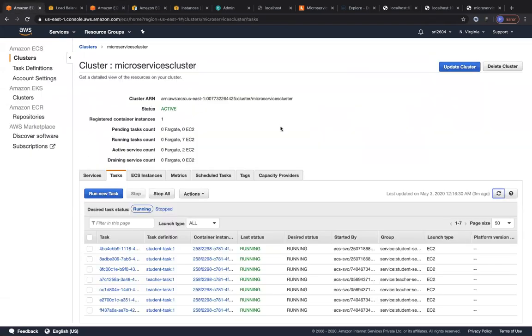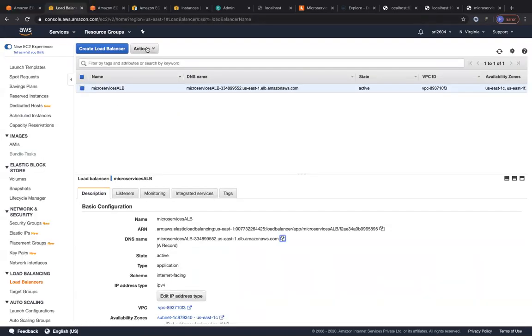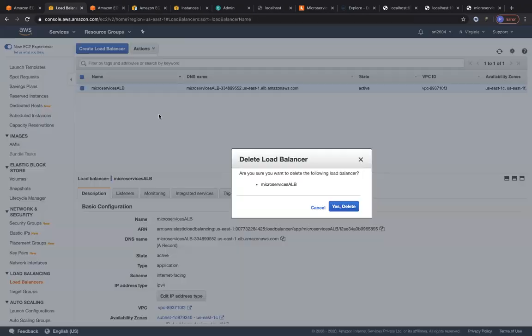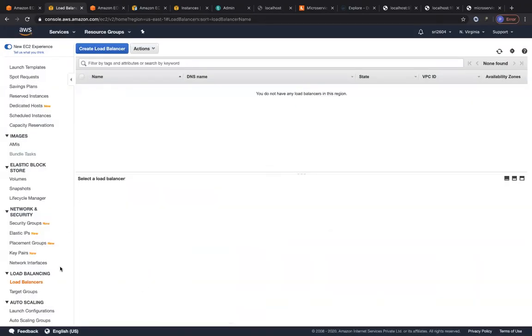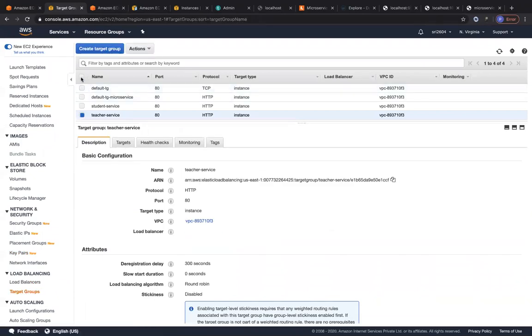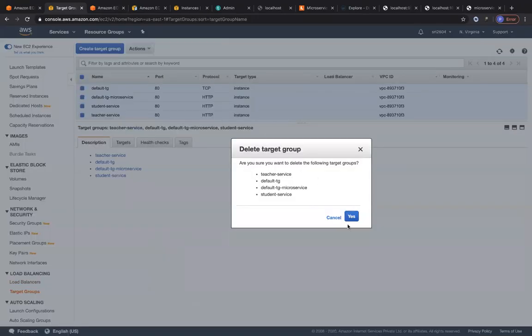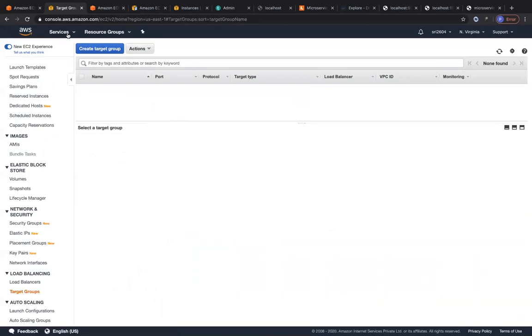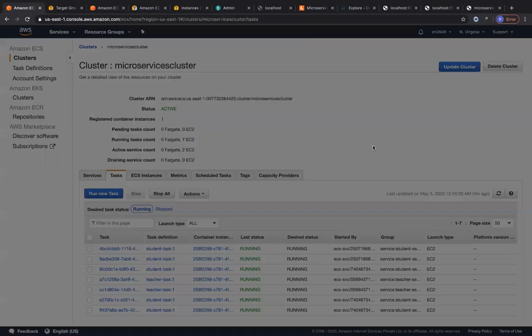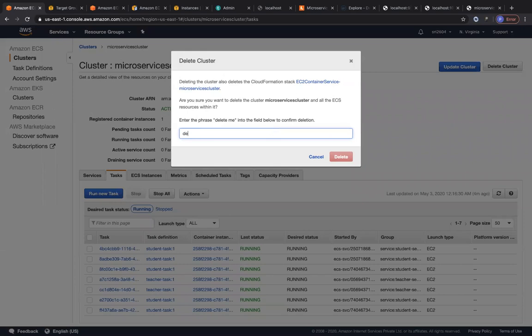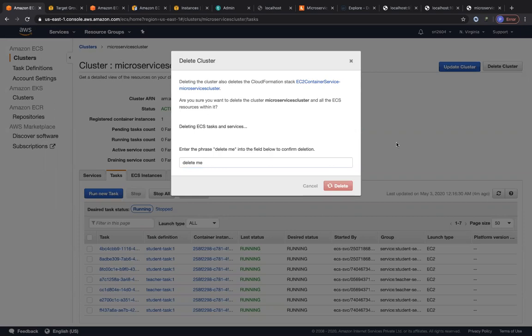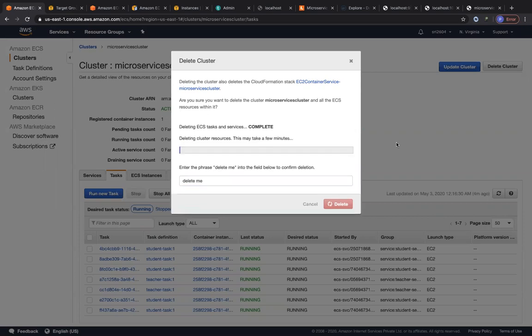The way you terminate this environment, you first go ahead and delete your load balancer. Probably you delete your cluster, but before that you delete your load balancer. So we are going to delete this load balancer, and let's delete our target groups. Next you would delete your cluster. You have to put in the phrase delete me, and then it's going to delete all of your tasks, all of your services, and then your cluster. It's going to take some time.